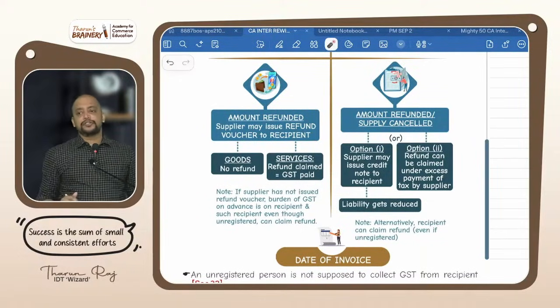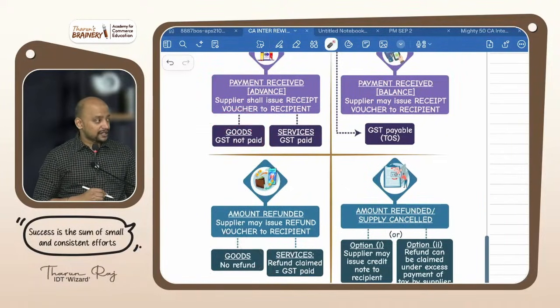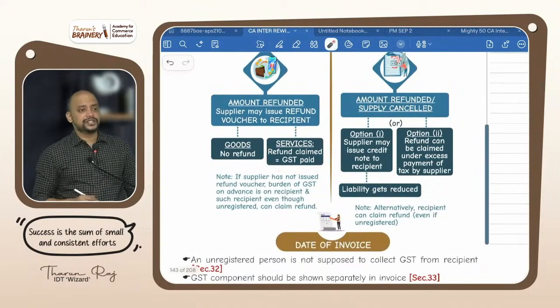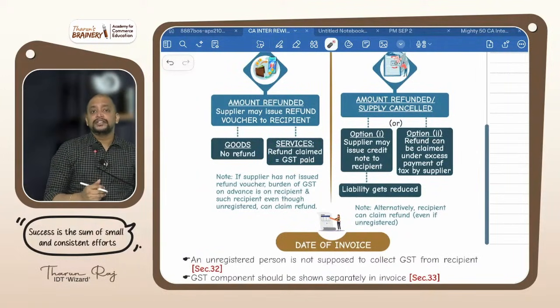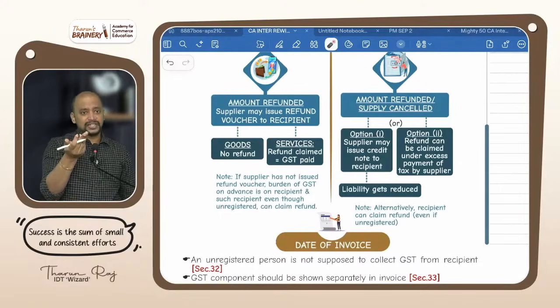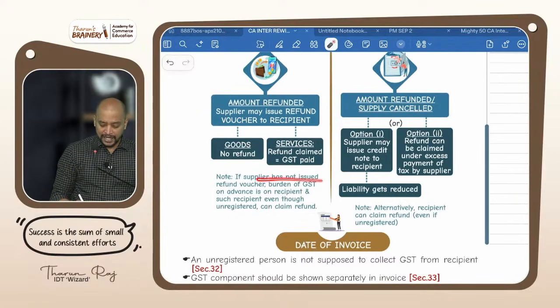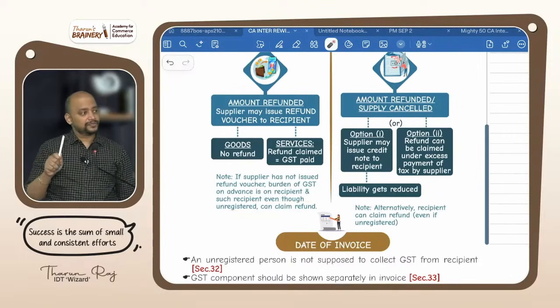Suppose the supplier issues a refund voucher, on goods are they paying any GST? No. So there is no question of refund. On services they already paid GST, so they will be getting a refund of that GST paid. Who? Supplier. Suppose the supplier is not issuing a refund voucher, then who will have the burden of tax? Recipient. That marriage hall example, who will have the burden of tax? Recipient. Can the recipient also claim refund? Yes. Read that point. If the supplier has not issued a refund voucher, the burden of GST on advance is on the recipient, and such recipient, even though unregistered, can claim.